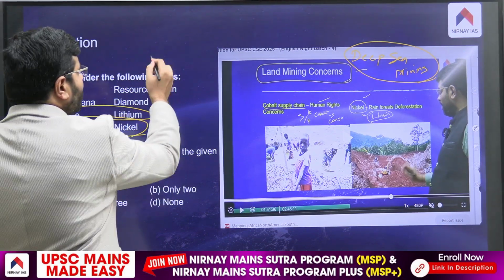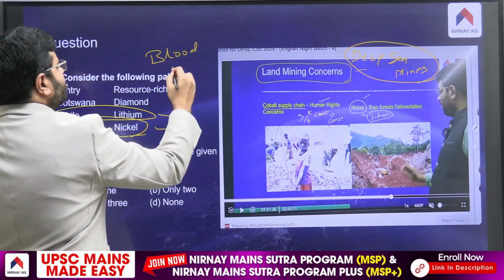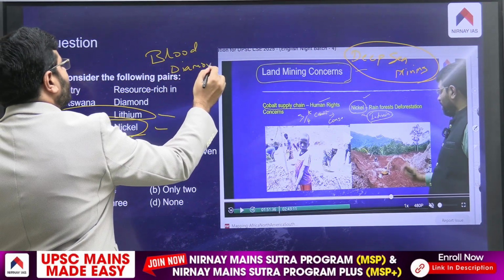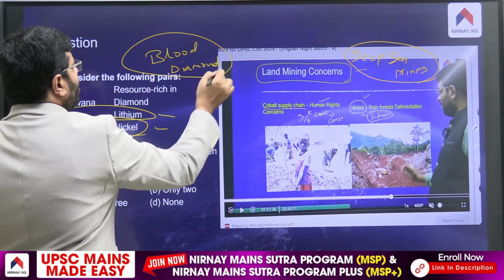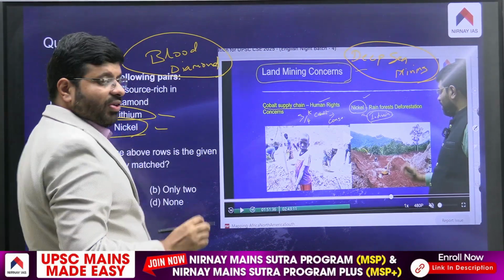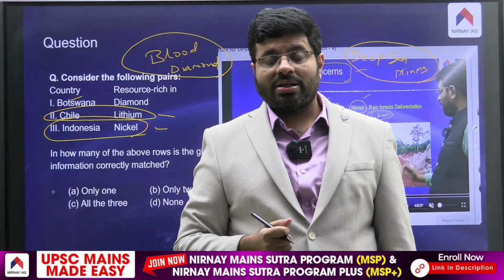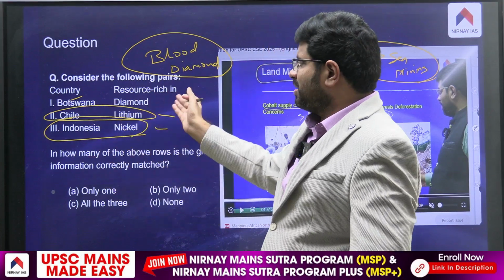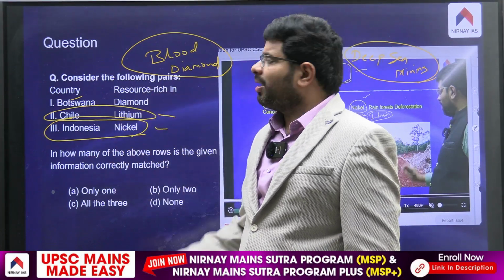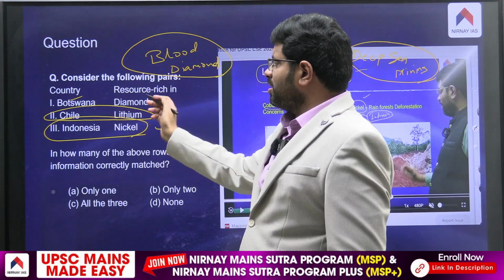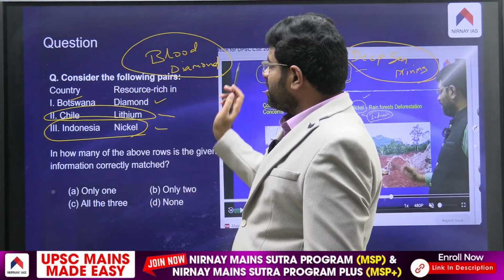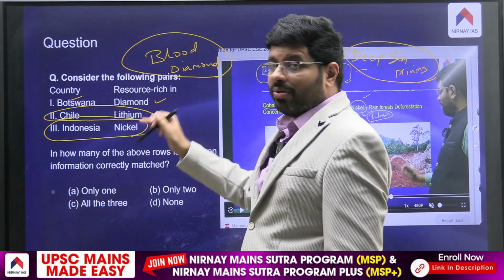And remember, in the class I used to give you a task to watch a movie called Blood Diamond. I used to tell you how countries like Botswana, South Africa and African countries tend to have diamond resources. I told you that Kimberley is near this, in South Africa. This is Botswana, very close to it. This is also resource rich. So I have mentioned that, and in that way also you could have answered.